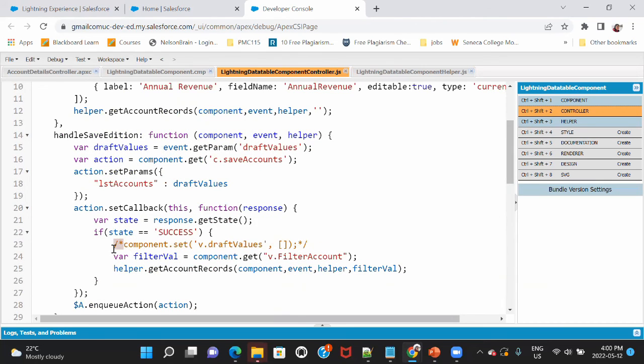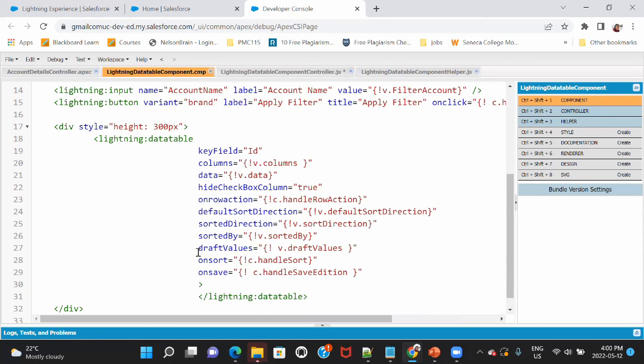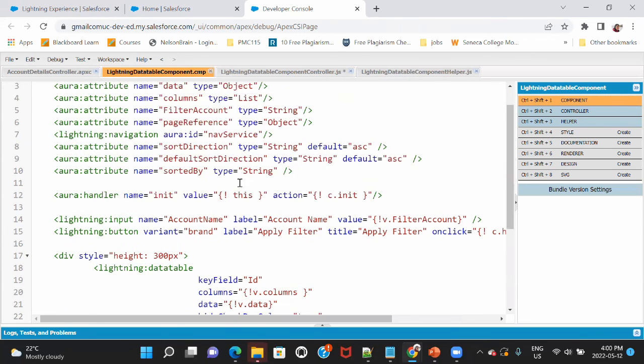So that's why I had this line. I'll make the value of the draft values attribute this, and draft values, by the way, is what we have used here. We have created an attribute called draft values.